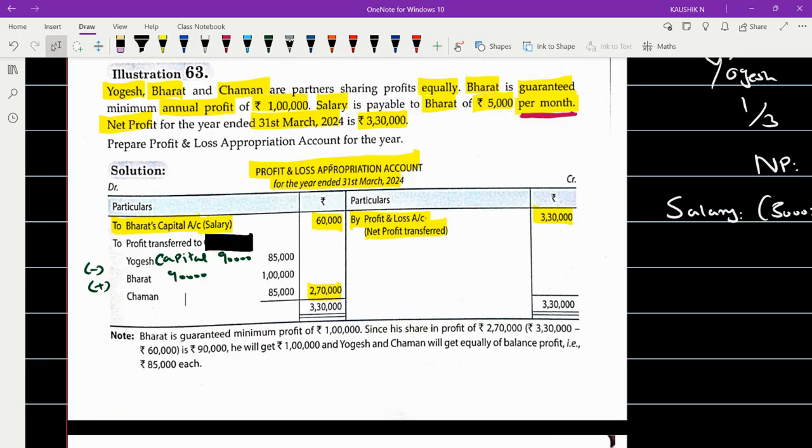At the same time, the heading is also not 100% correct. It is mentioned like P&L appropria. Is it appropriation account or appropriate account? And have you mentioned for which particular year you are preparing it? Please be specific. These are all careless mistakes. If you do this, you are surely going to lose half a mark or even 1 mark. If the heading is not proper, then the expected mark you can't get.